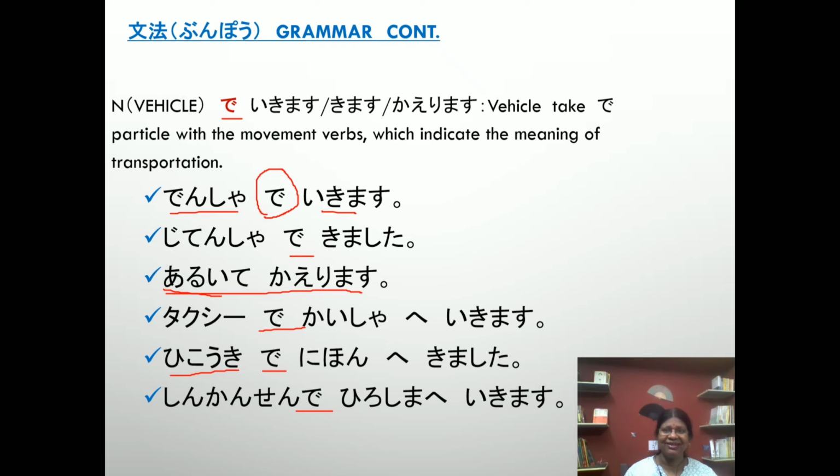Okay, done. Good. How to make a sentence? You just take place, vehicle name, then put the particle, again place name, put a particle, then a moving verb. Moving verb means ikimasu, kimasu, kaerimasu. This way you just make a sentence here. Got it? Hope you done well. Come to the next.